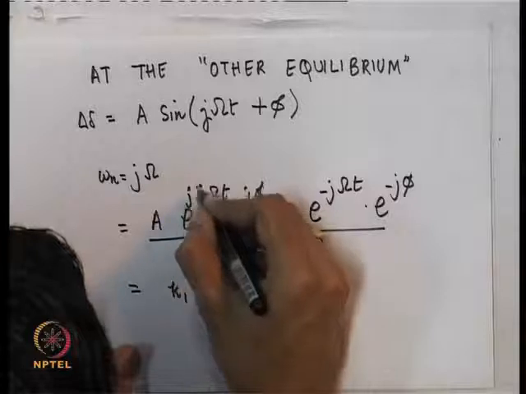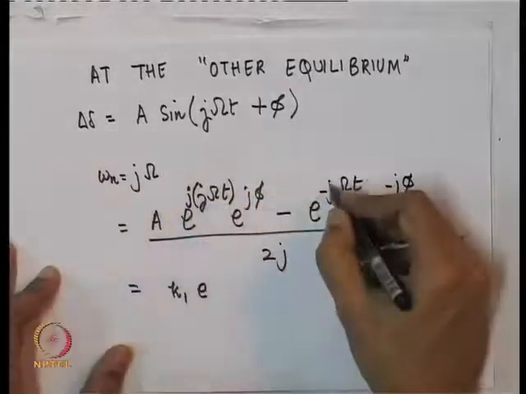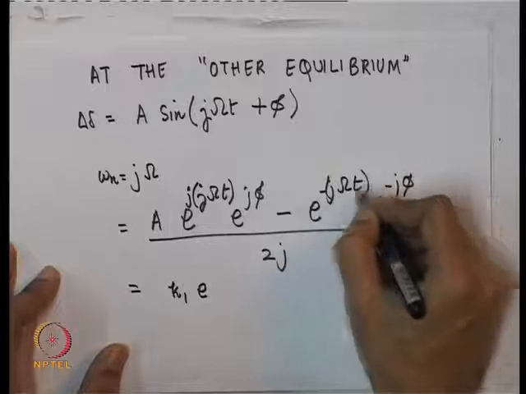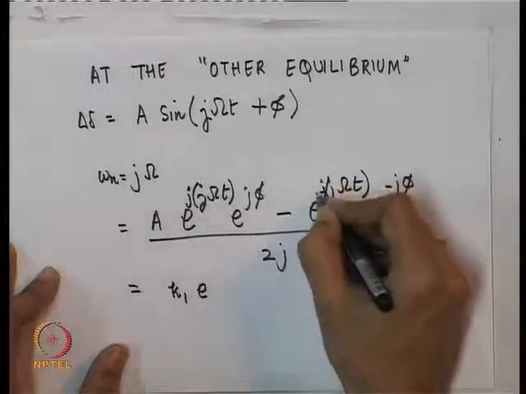It should be j into j omega t here, and again j into j omega t.